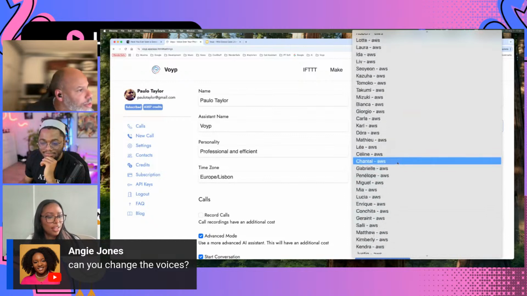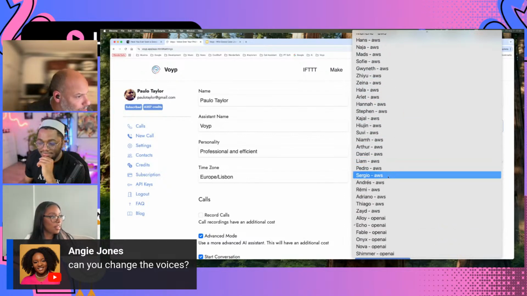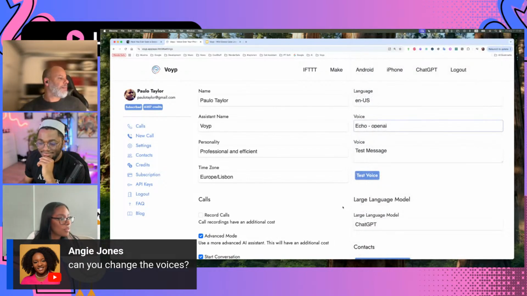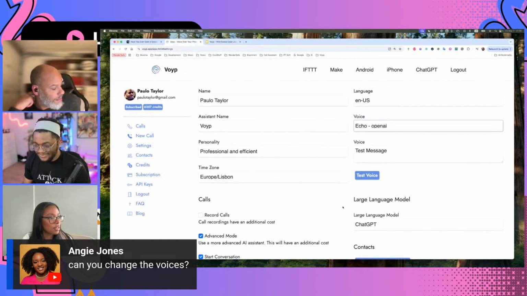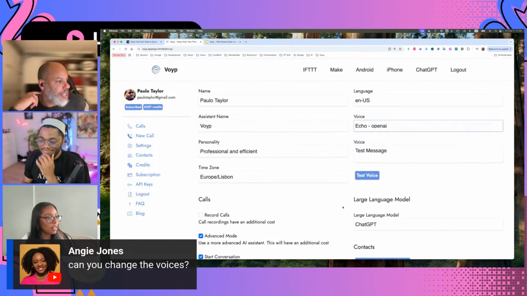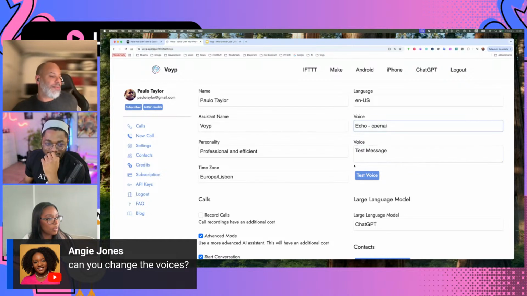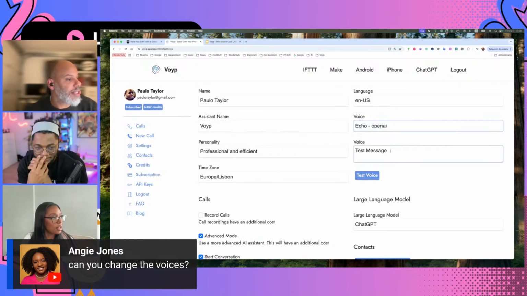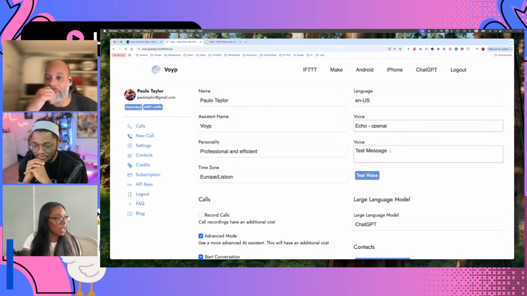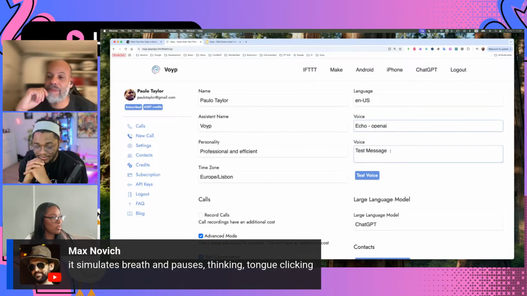I'm not sure why it's only showing AWS. Something is off. But there's also ElevenLabs, Google, AWS, and OpenAI for now. And then you can test how the voice sounds by just typing a message.